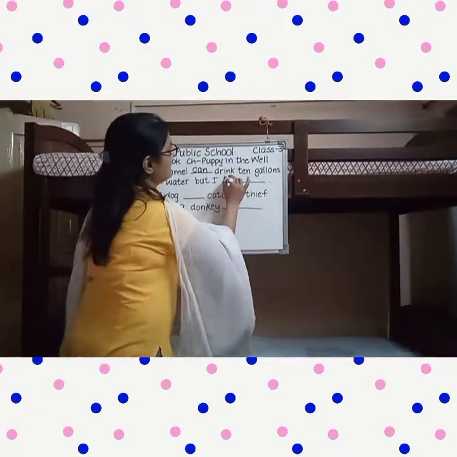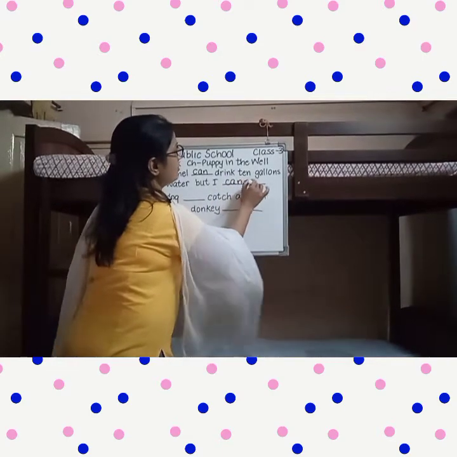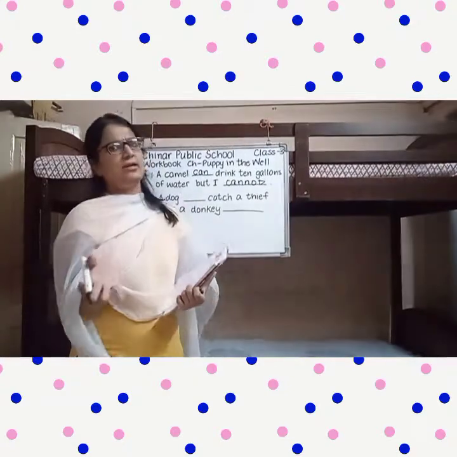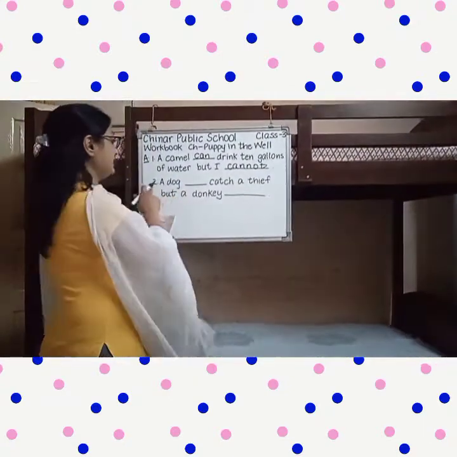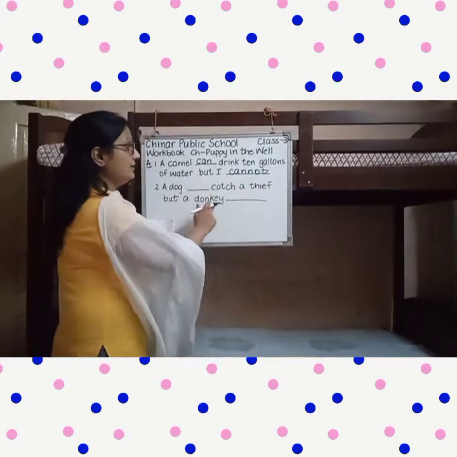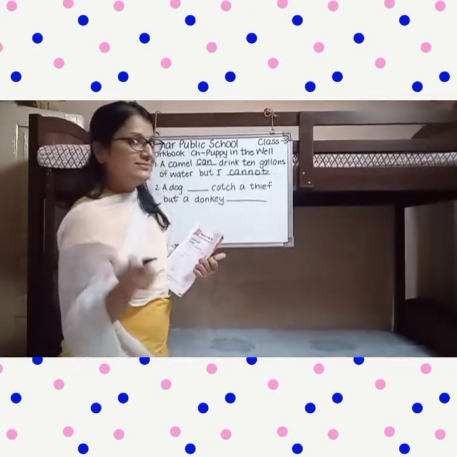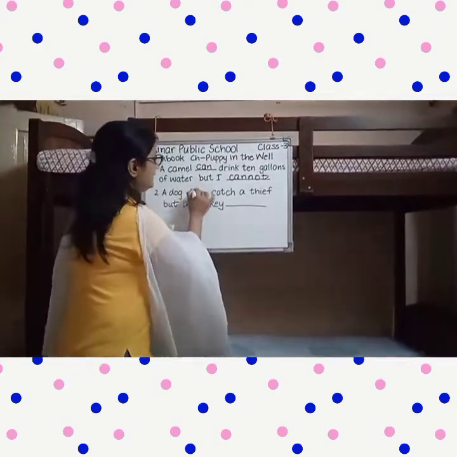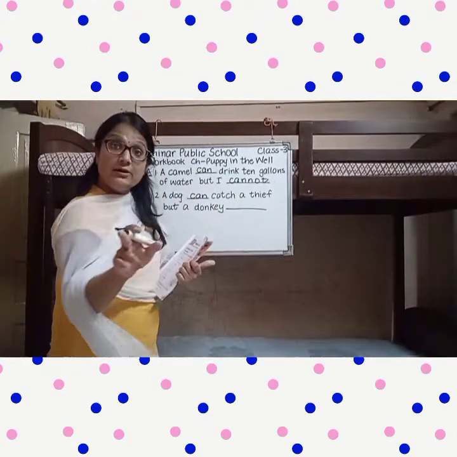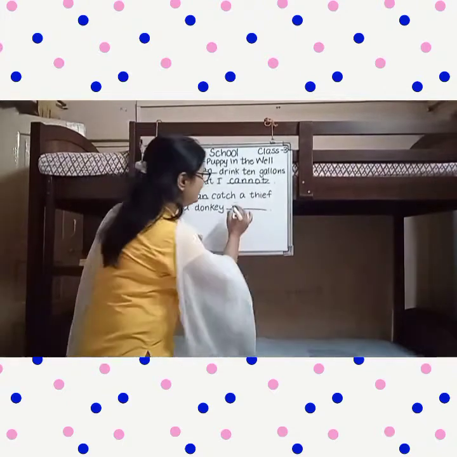No. So, but I cannot. Simple. We have to write this, can or cannot. Right? Now the second is a dog dash catch a thief, but a donkey. So now a dog can catch a thief, but a donkey cannot.